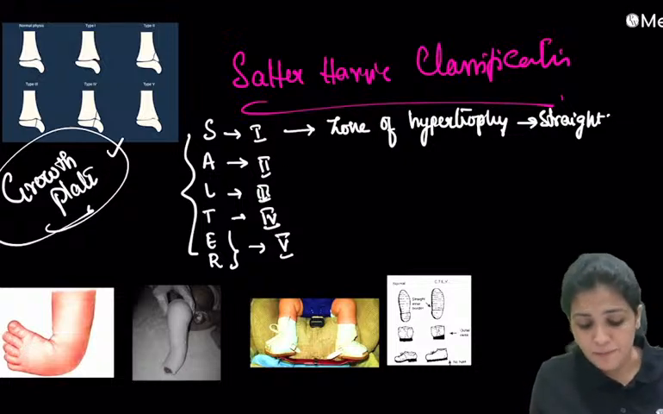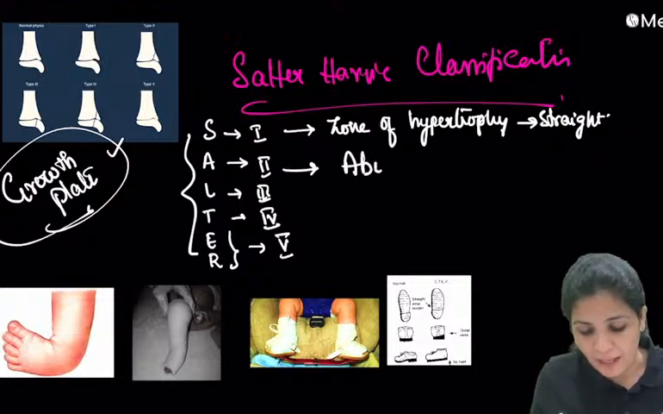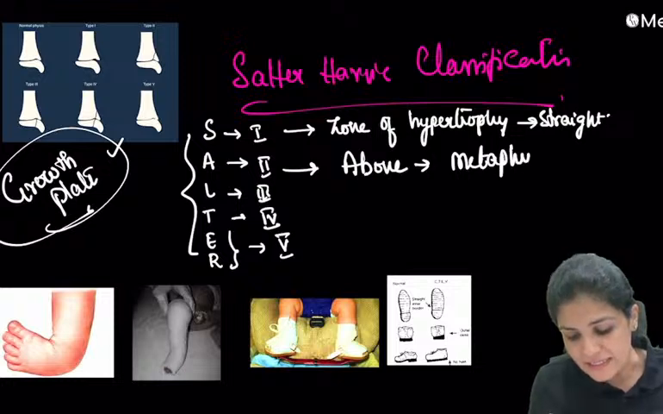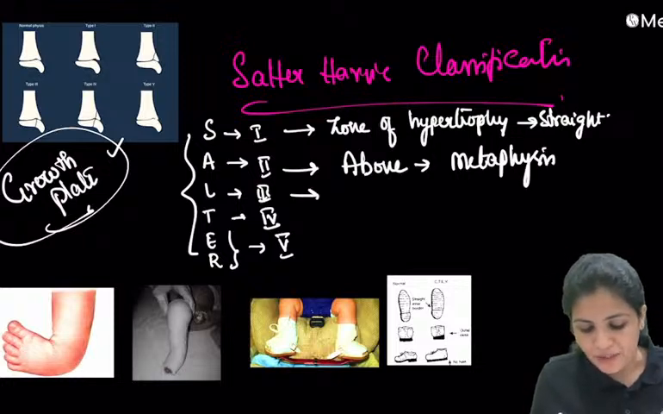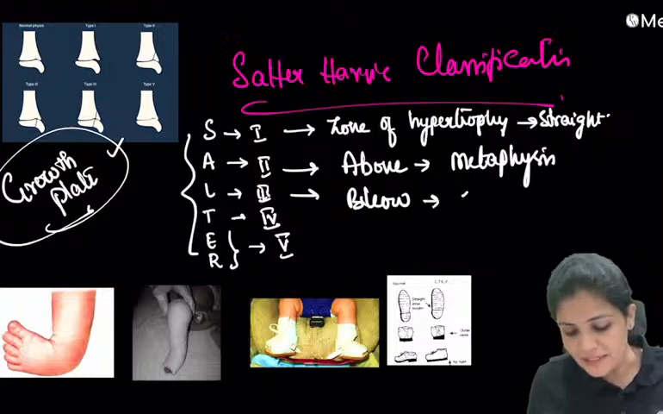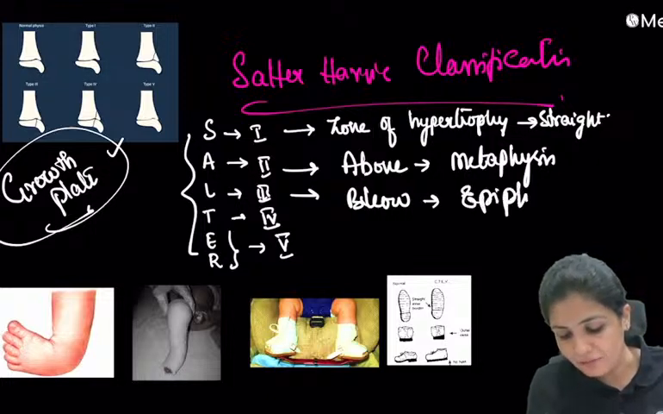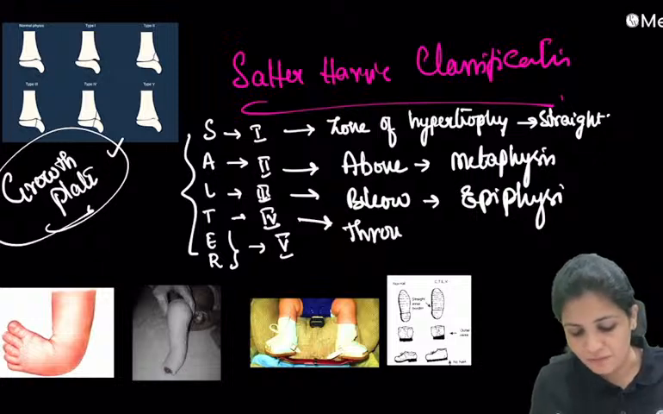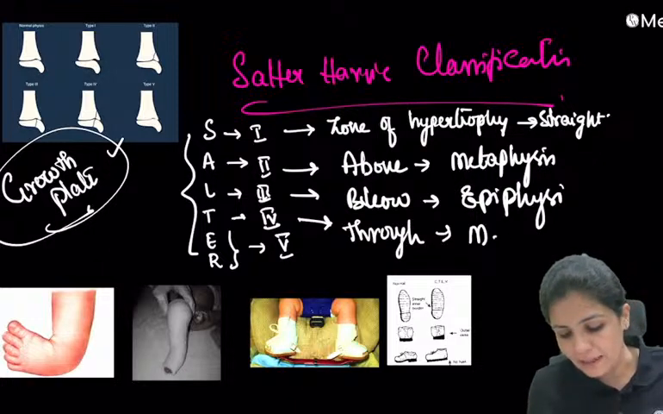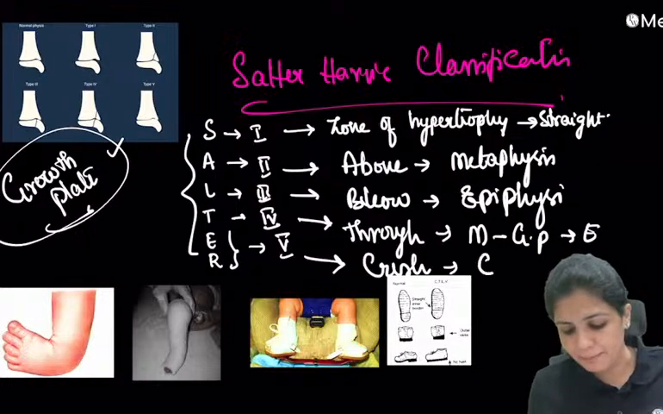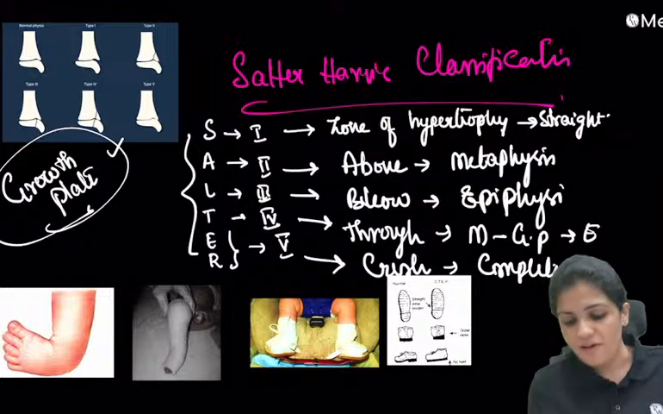And type 2. Type 2 is A for above. That means it is involving the metaphysis, right? And type 3 is L for below. That means it is involving the epiphysis. And type 4 is T for through. That means meta, plate and epi, all the three. And the fifth one is R for crush. That means complete damage to the physis.